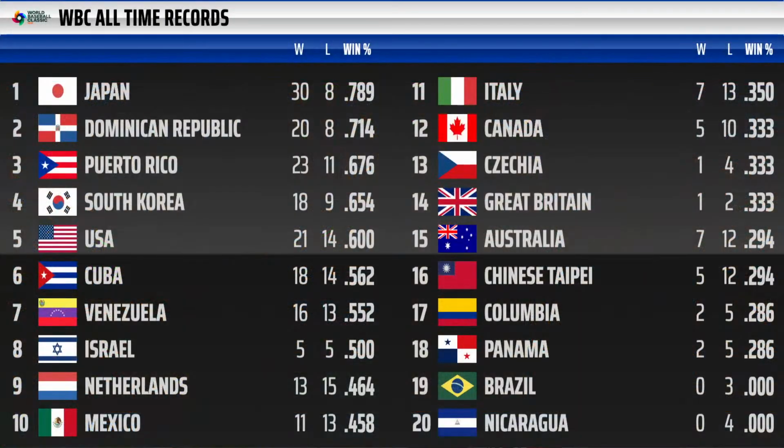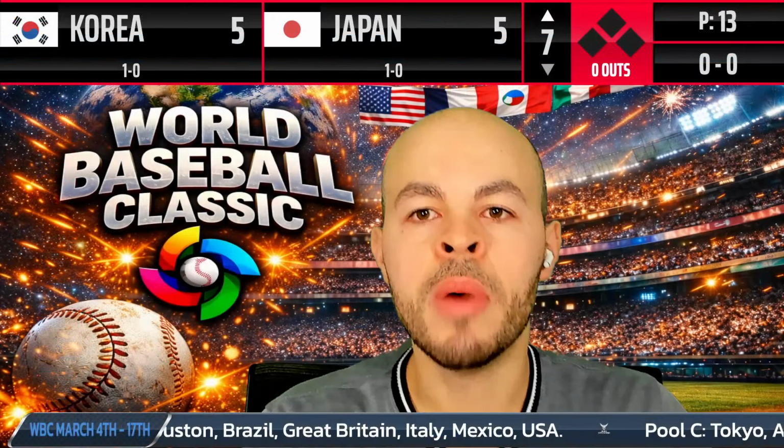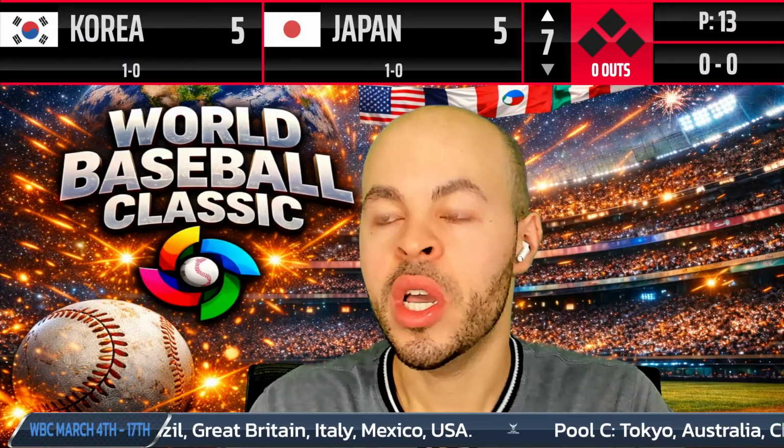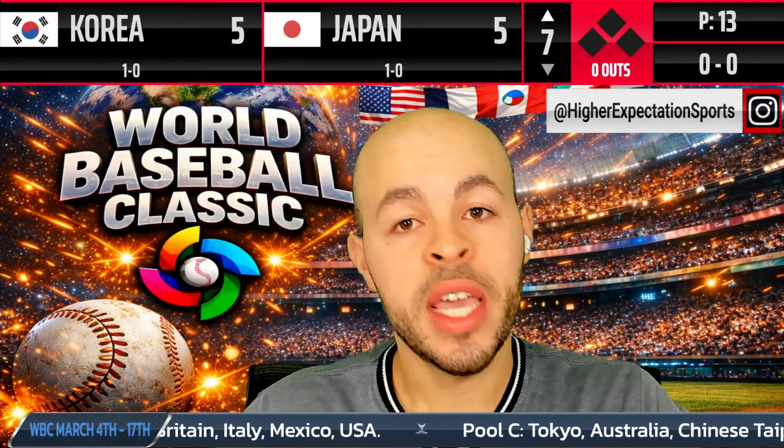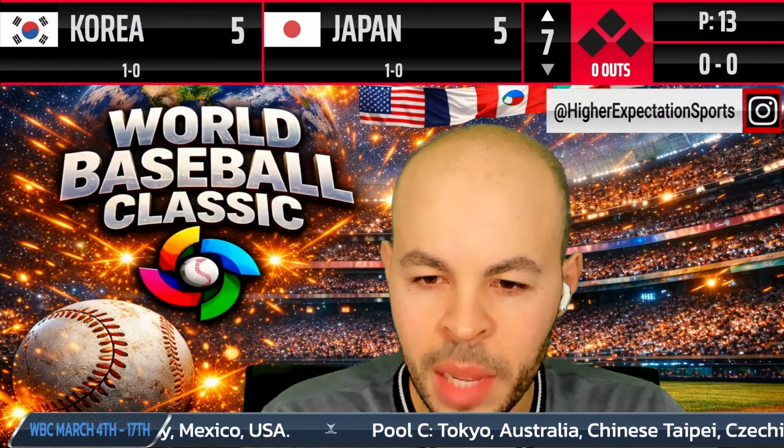This also is not officially updated, but coming into the World Baseball Classic, this is most of the records for all of these teams that joined in the World Baseball Classic. You can see it there. Some of them are not updated yet from 2026, which I will get to, but what a game this game is.